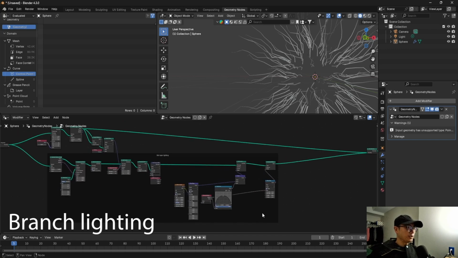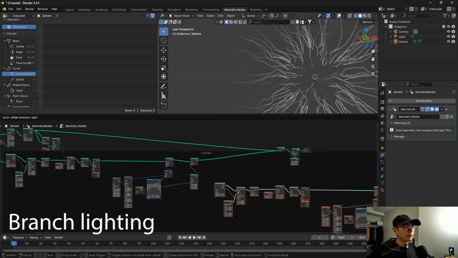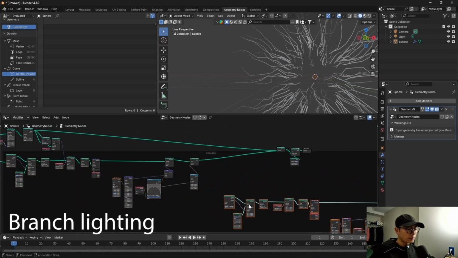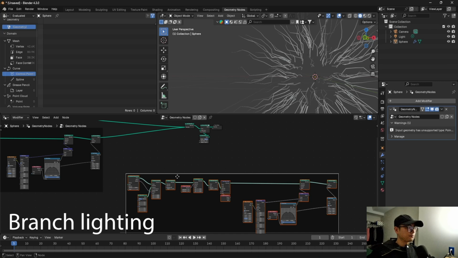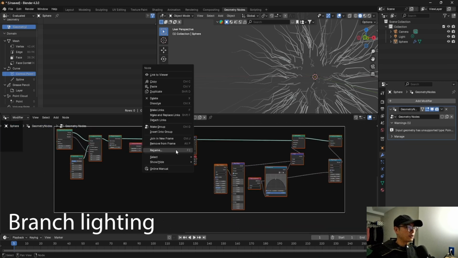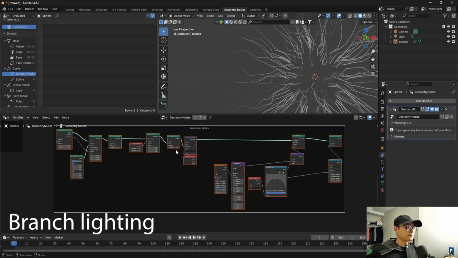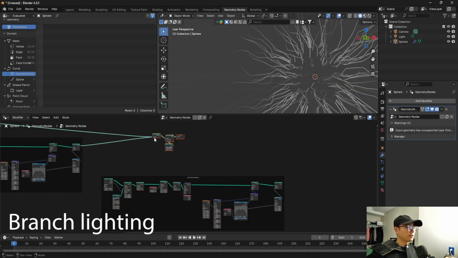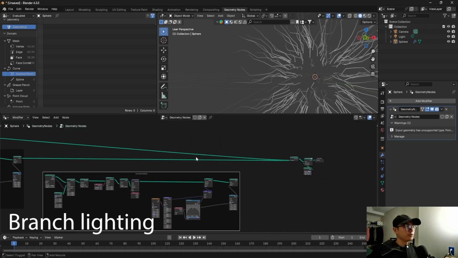There is a trick: here I will copy all from here and put it here and join them. I will need second layer lighting. So I drag it here. It's very long, but the principle is very simple.